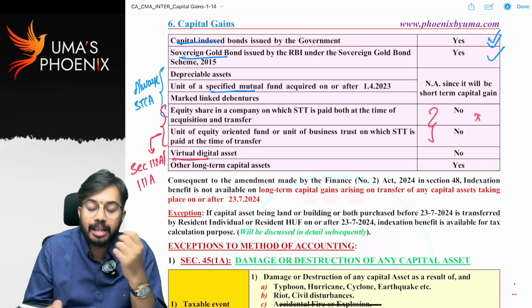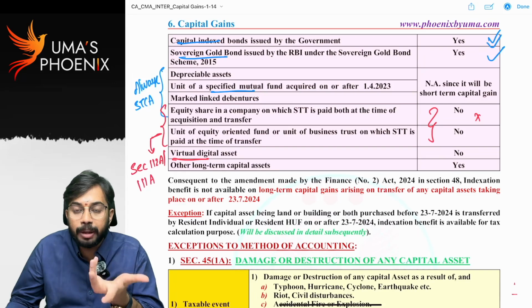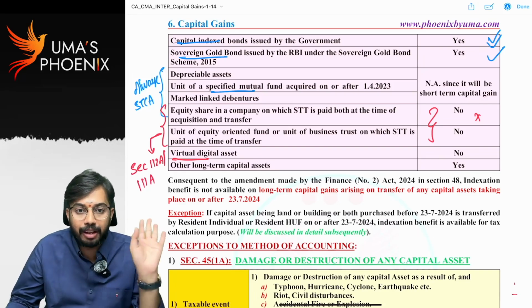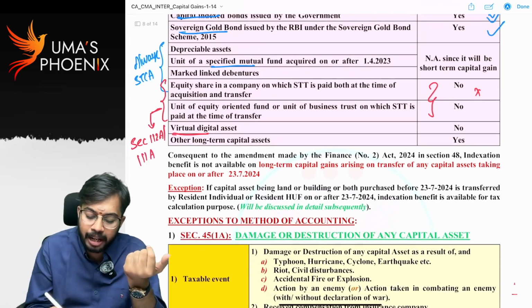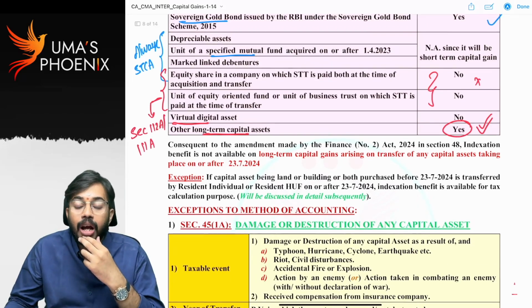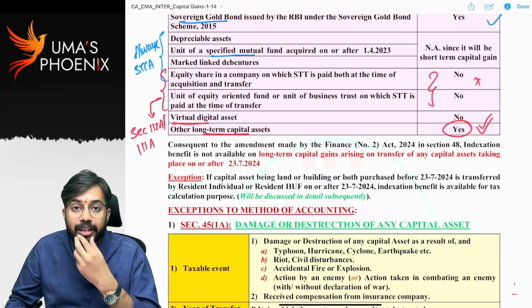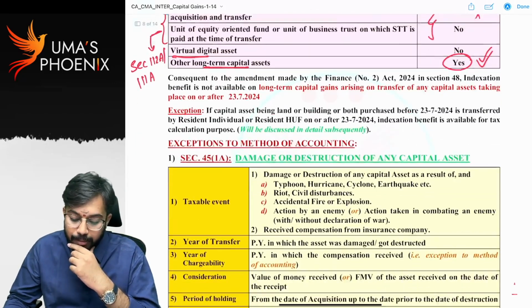For virtual digital assets also, indexation benefit is not available. Cryptocurrency, Bitcoin, SHIB, whatever the cryptocurrencies are, on sale of them, indexation benefit is not available. For remaining other long-term capital assets, indexation benefit is available. And indexation benefit is also not available for non-residents. For non-residents also, indexation benefit is not available.